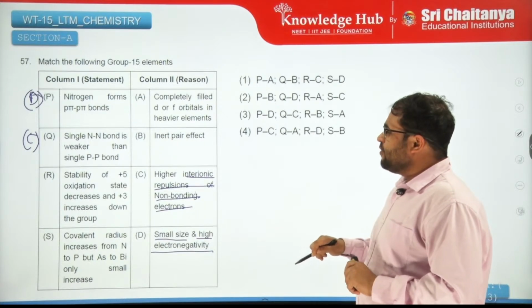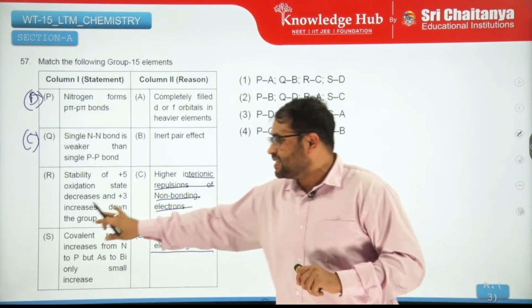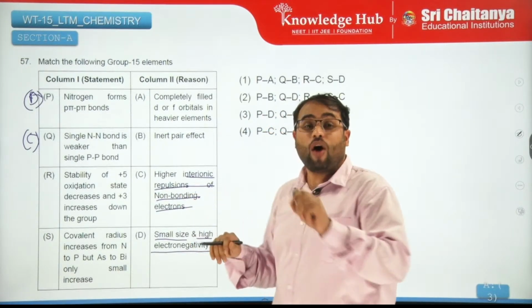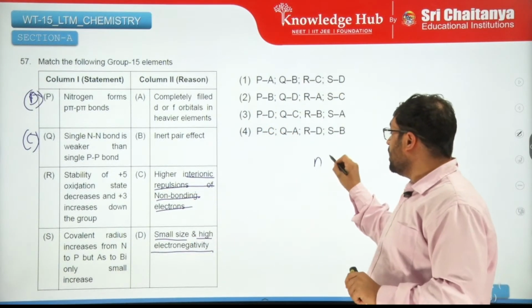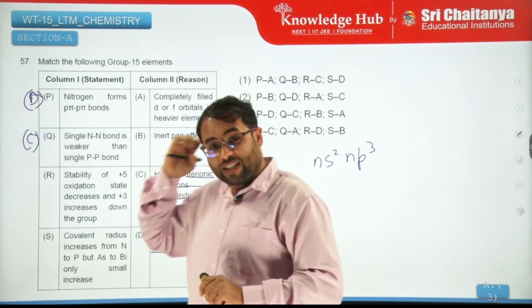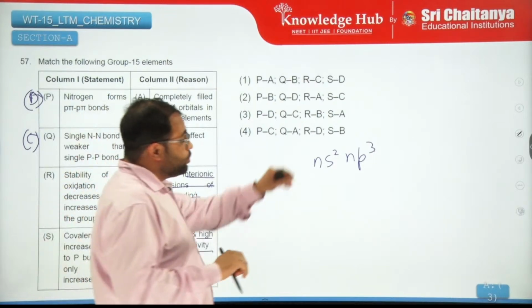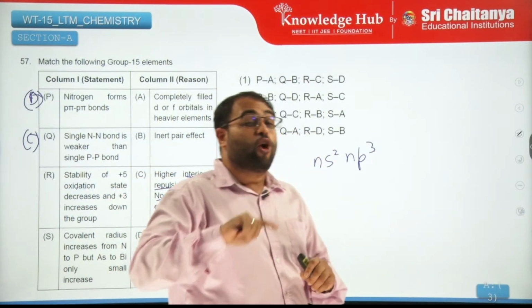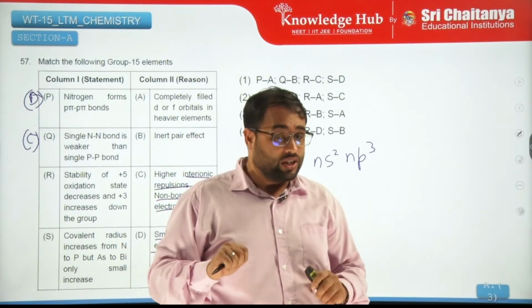Stability of +5 oxidation state decreases and +3 increases down the group. Why? Because of inert pair effect. Remember, you have ns2 np3 here. As you go down the group, the d and f orbitals are involved. These d and f orbitals are poor shielders of nuclear charge.